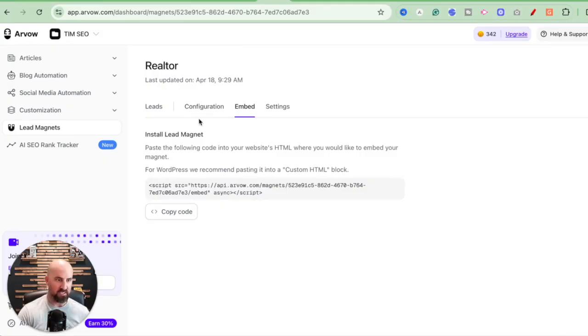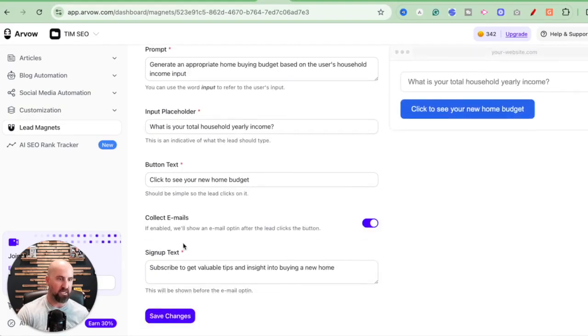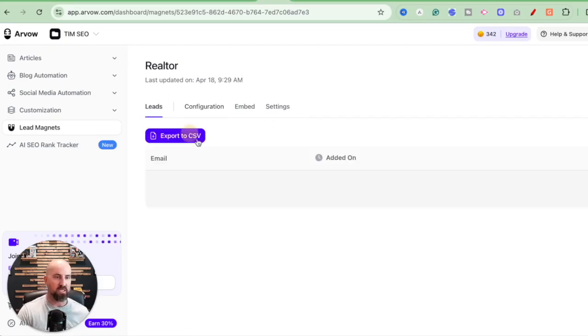And then the nice thing about this is once someone submits their information, it'll then ask them to sign up for the email. So it's giving them value through the blog itself, giving them value through this interactive lead magnet, and then asking them if they would like to submit their information. So they're more apt to submit their information because they have the know, like, and trust. You built that authority, you built that trust with them. And then once it gets their email, it'll have a CSV file which you can export to your email CRM and then build your business that way.